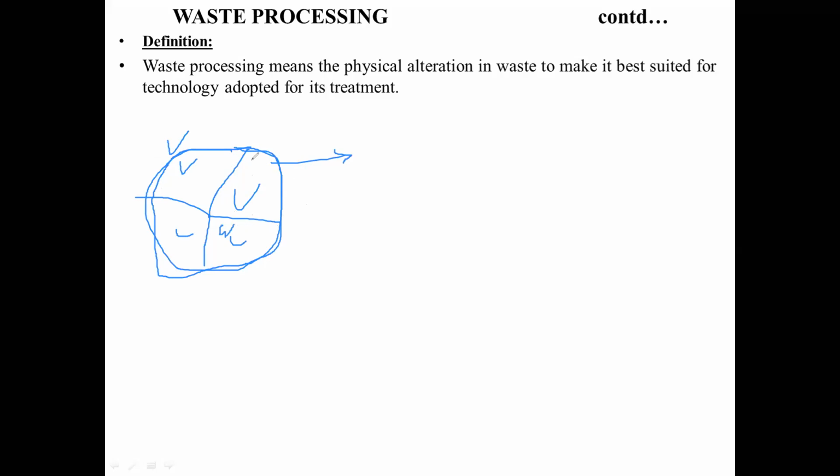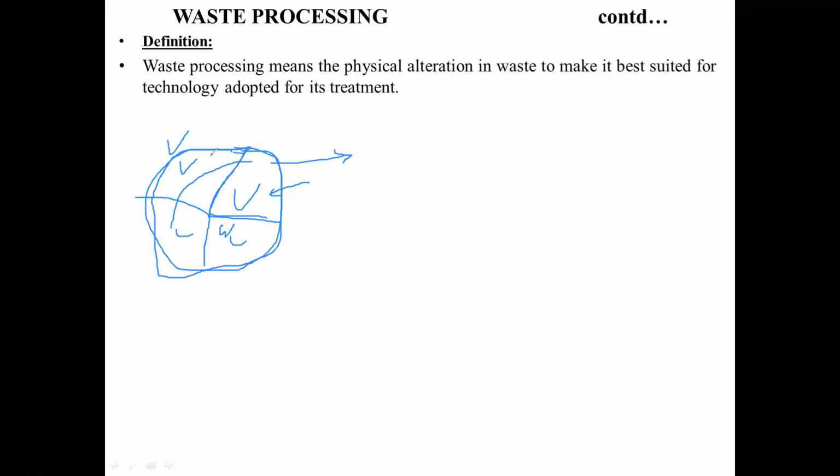you have taken other wet waste which has a high amount of moisture content. So what happens here? The amount of fuel required to burn this wet waste leads to the consumption of more fuel for burning the waste. So automatically it is going to be an uneconomical method or management technique. So what we do is physically alter this.